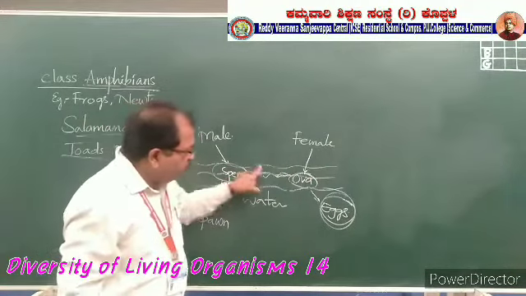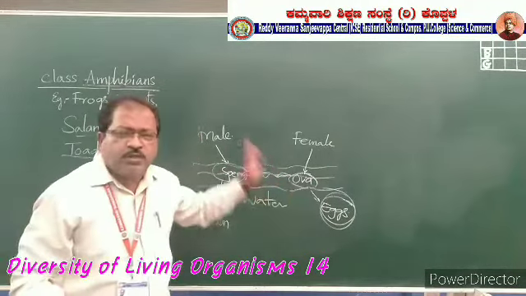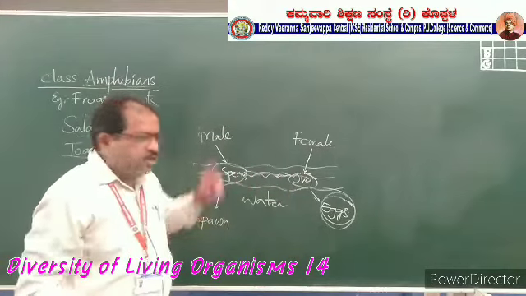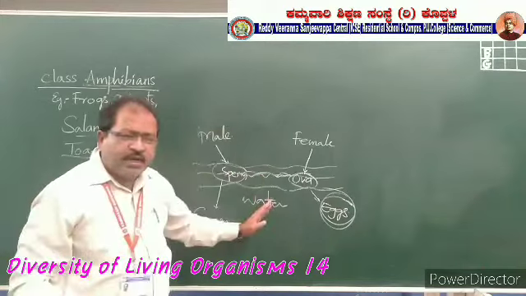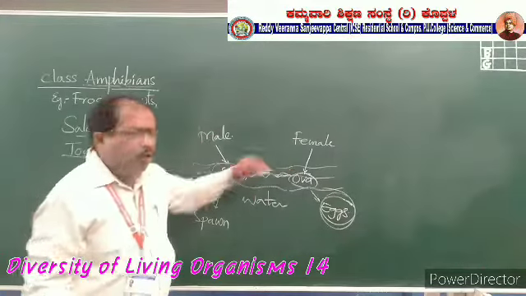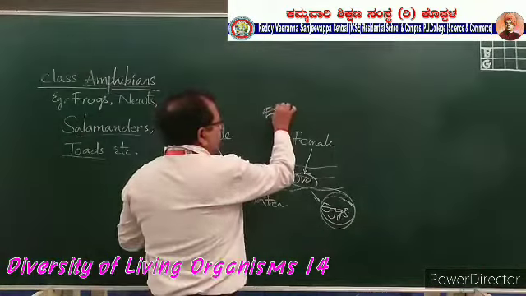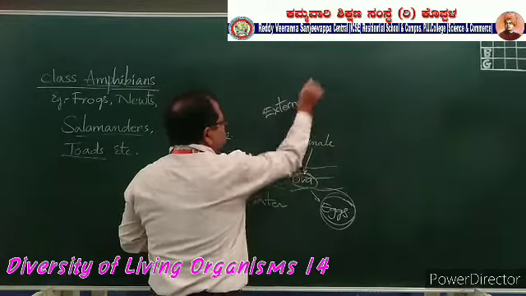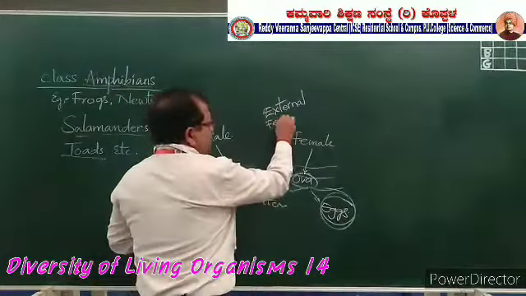So here water plays an important role in the reproduction of the amphibians. As the fertilization occurs outside the female body, it is called external fertilization.